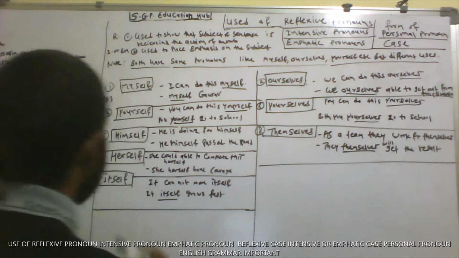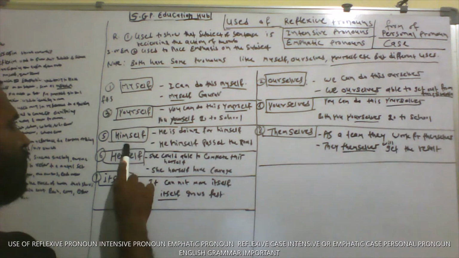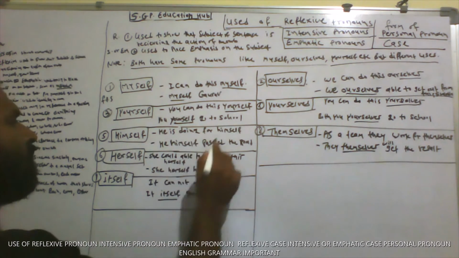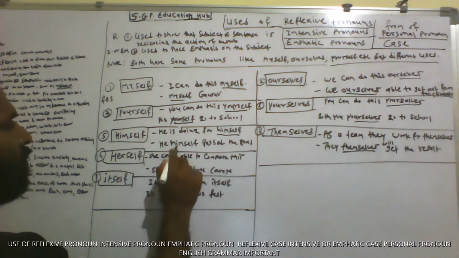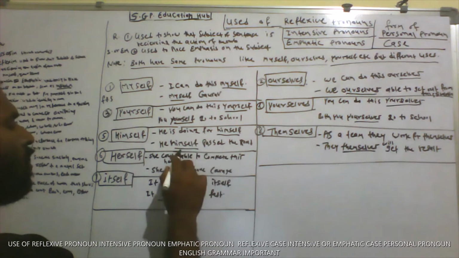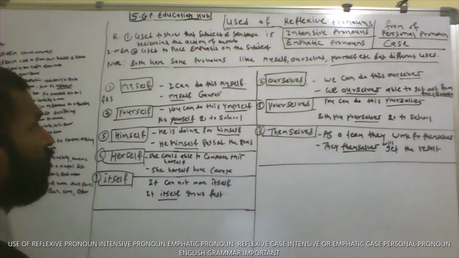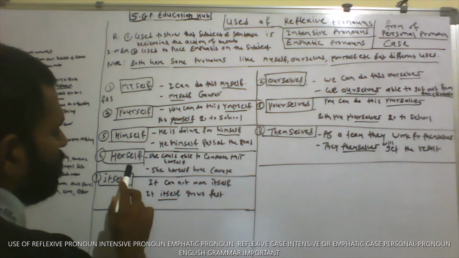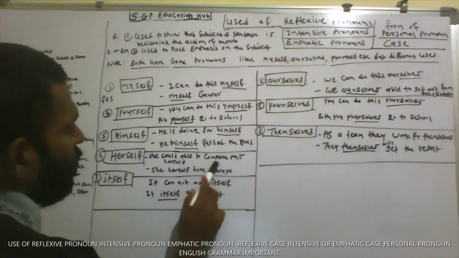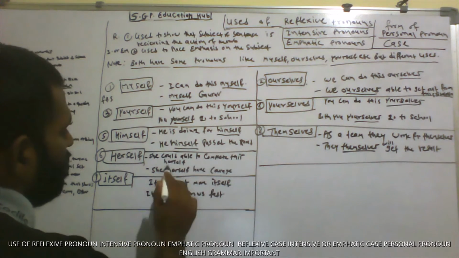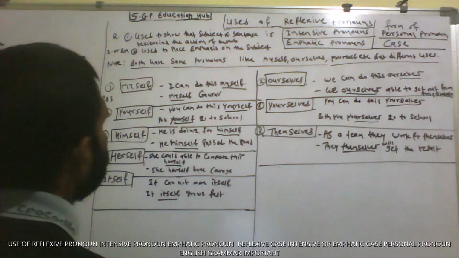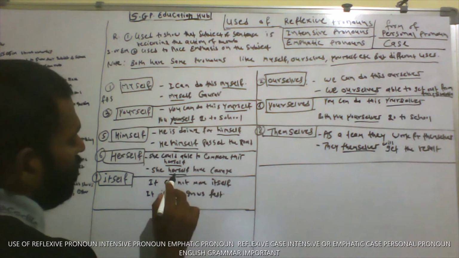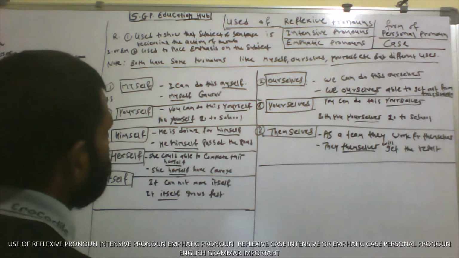Fifth number is third person singular, himself. He is doing it for himself. Here himself is a reflexive pronoun. He himself crossed the road. Here himself is used as an emphatic or intensive pronoun. Sixth number is herself. It is also third person singular. She could complete this herself. Here herself comes as a reflexive pronoun. She herself has courage. Here herself is used as an emphatic or intensive pronoun.